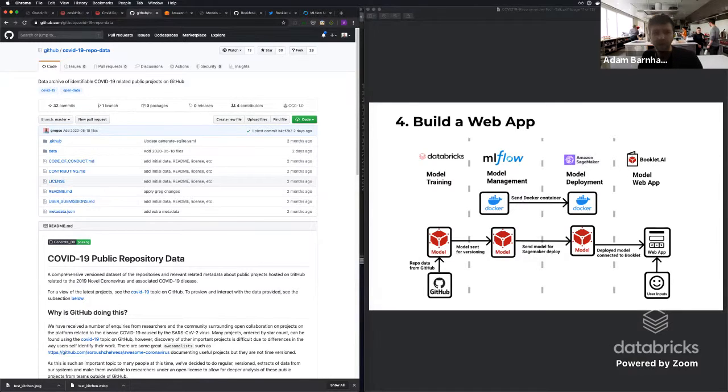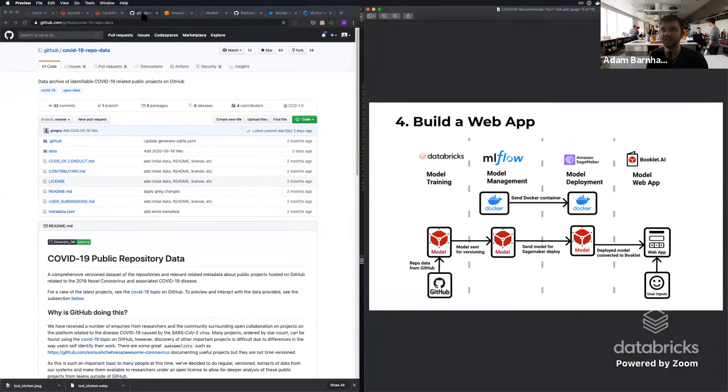Cool. And then another question was about how long did this take? Obviously this isn't just an hour-long project. What I'd say is the very first time you build out this flow, it takes a little bit of time to get used to the different steps in the process. You set up Databricks, you set up MLflow, you set up SageMaker. That's going to take a little bit of time to understand how the pieces fit together. But the nice thing is that once you have the flow set up, you can easily go in and set up different models along the way because the flow ends up being very similar. Maybe you're going to train a different model on Databricks, and maybe you're going to do a different deployment on MLflow. Finally, you'll deploy it to SageMaker and put it on Booklet.